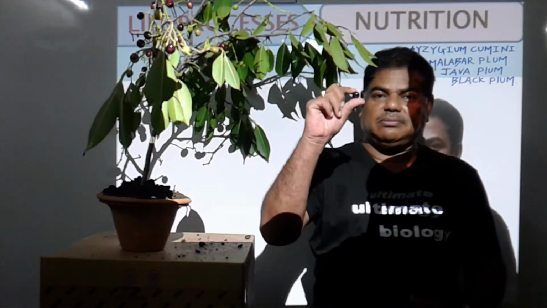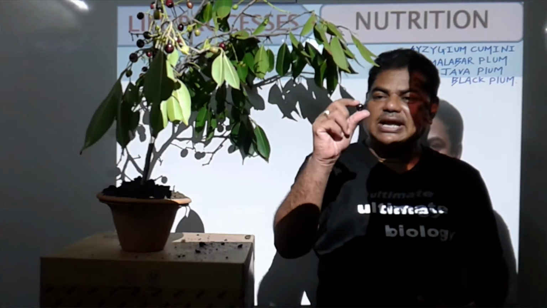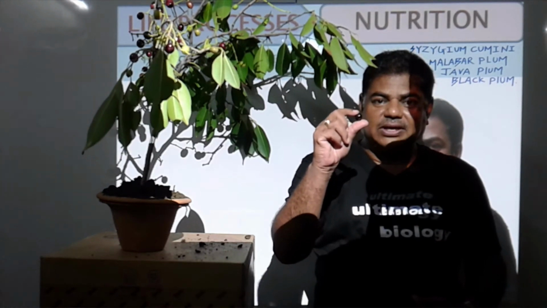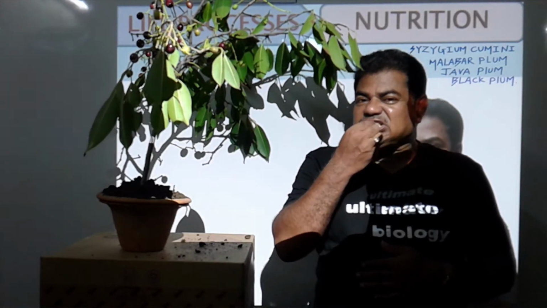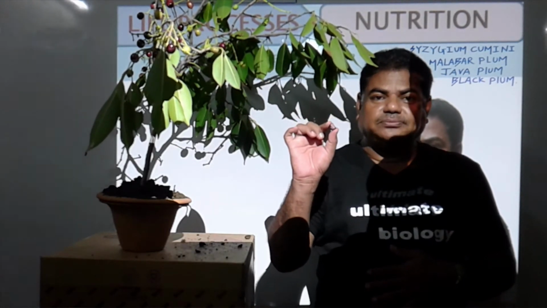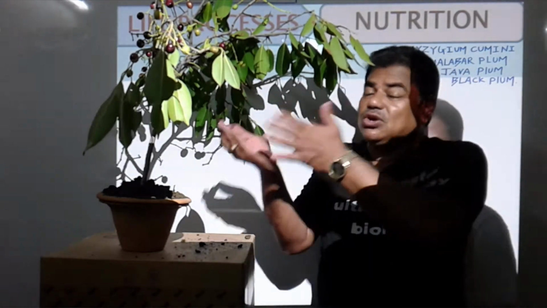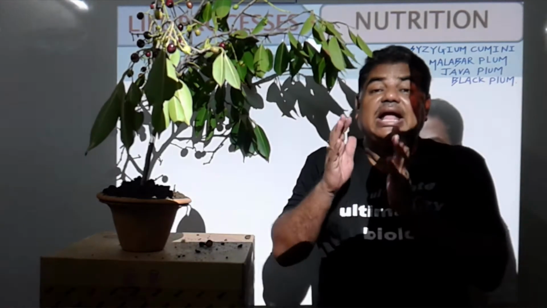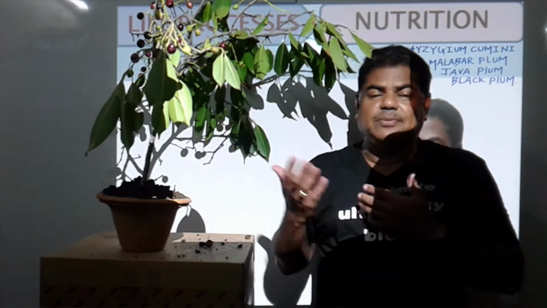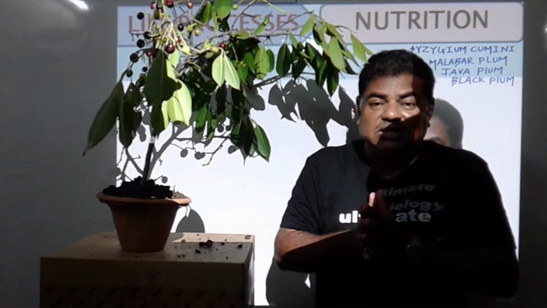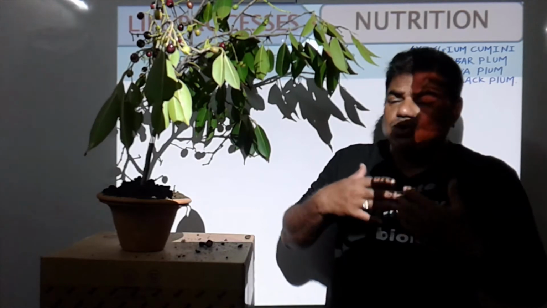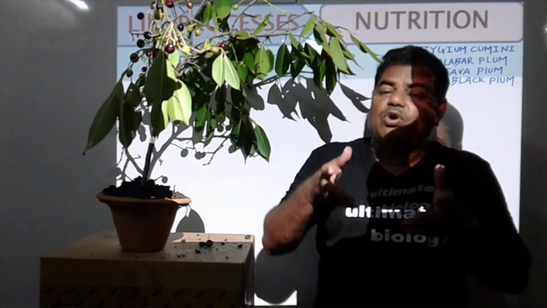This one, plum, jamun. And this food material gets utilized by the animals. This is a food material we are using from this plant. See here. This is a food material that we animals depend on this plant for. Means we are heterotrophs. We do not prepare food material by any process. Only plants prepare food material by one process. We call it photosynthesis.